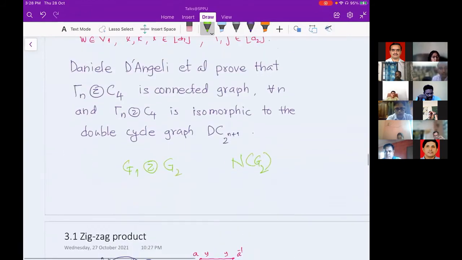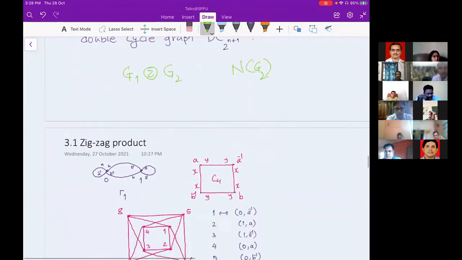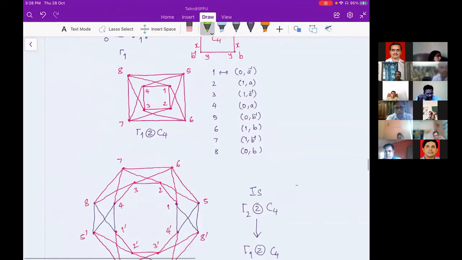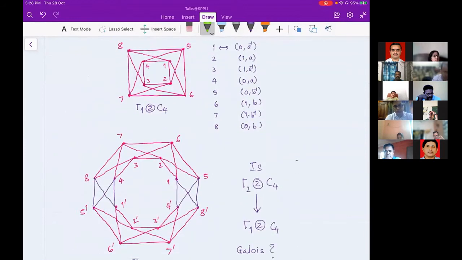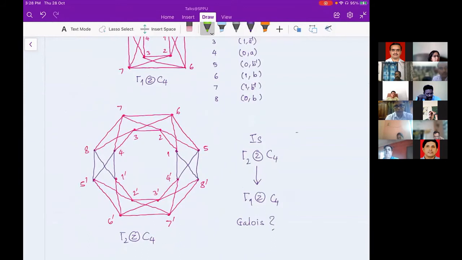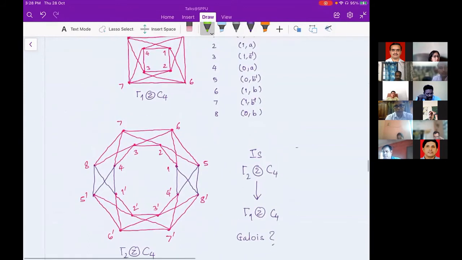So the resultant, he's calling it a double cycle graph: I took this gamma 1 and my C4, and if I zigzag them, I get this kind of double cycle graph. The second one, which is like a hexagon, is my gamma 2 zigzag with C4. And inside that, I can easily make out there are two copies of gamma 1 zigzag with C4. Of course, by copy I mean I'm removing some set of edges, and those edges are again chosen with respect to the critical sequences from the automata.